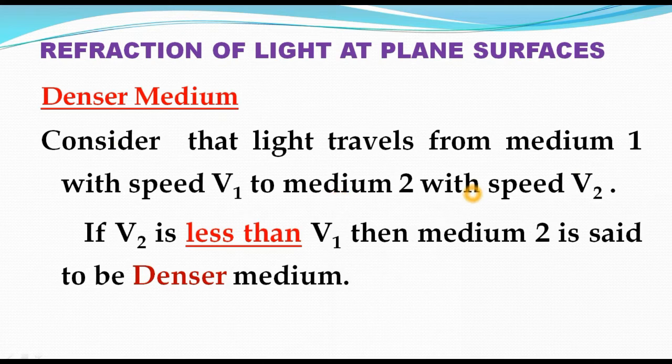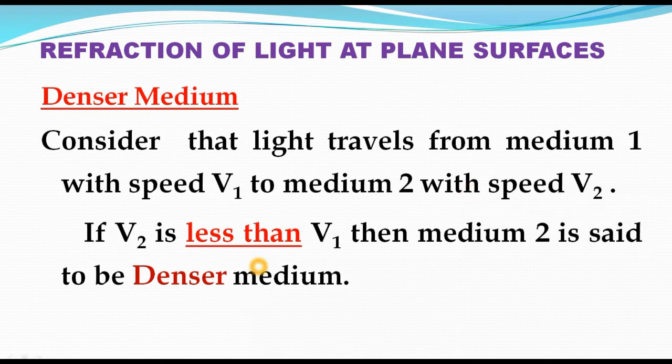We can decide which is the denser medium and which is the rarer medium based on the speed of light. Suppose two media are there, medium 1 and medium 2. The speed of light in the first medium is taken as v1 and the speed of light in the second medium is taken as v2.